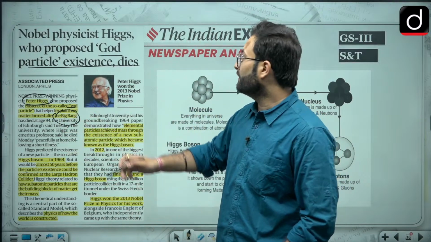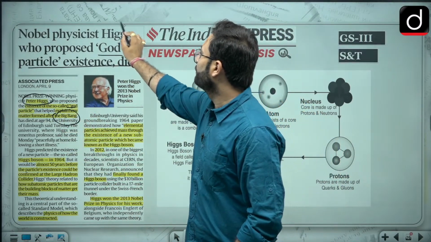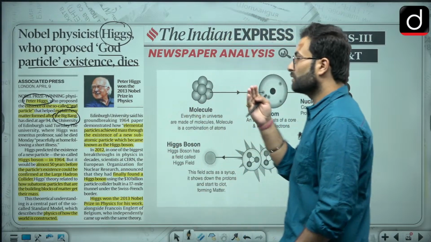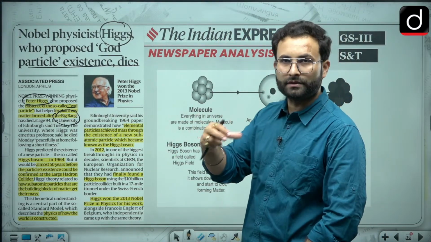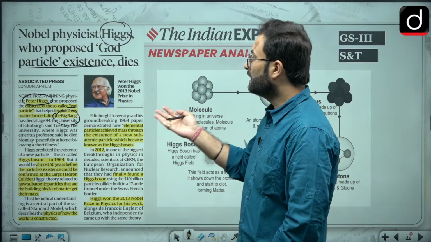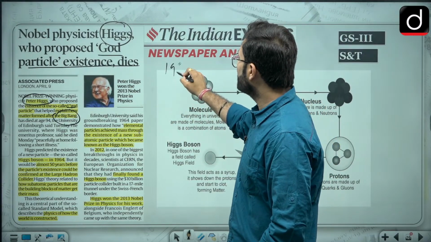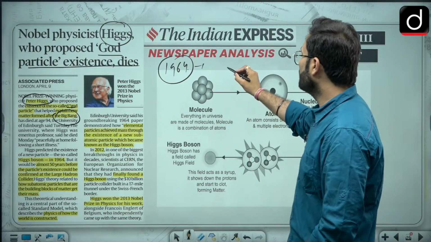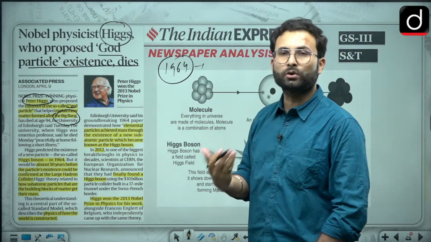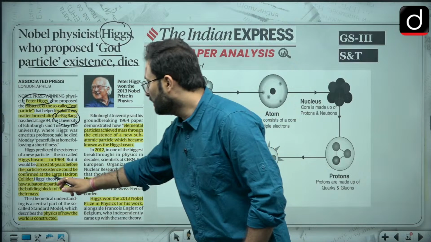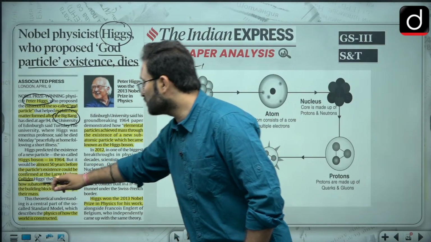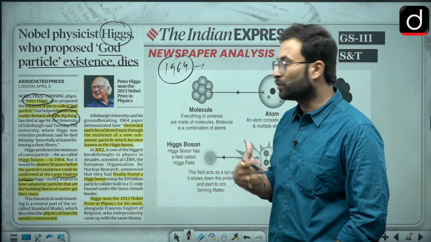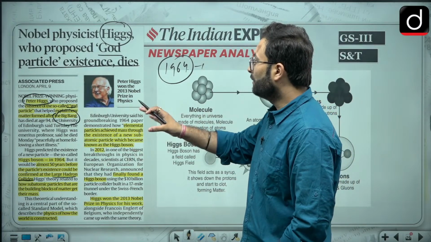When we are talking about this Higgs particle or Higgs boson, or God particle, that is the smallest unit which we are thinking of right now. He came up with this idea in 1964, and almost 50 years later the Large Hadron Collider was built, because of which they were able to prove the existence of this particular particle.